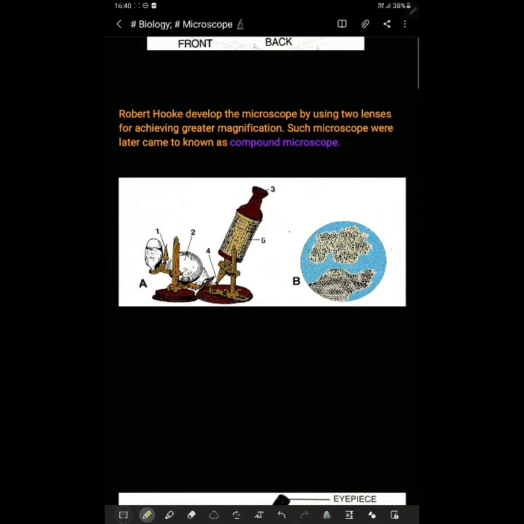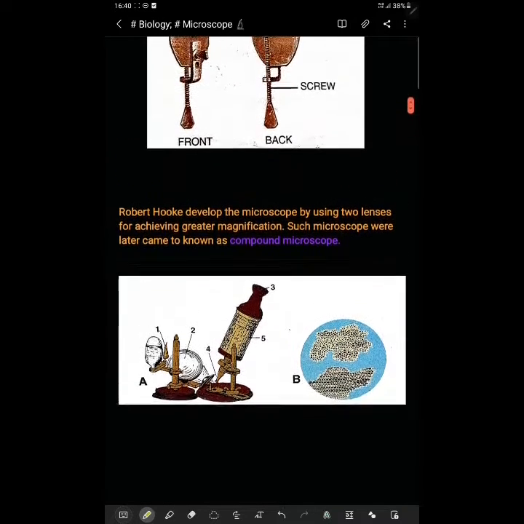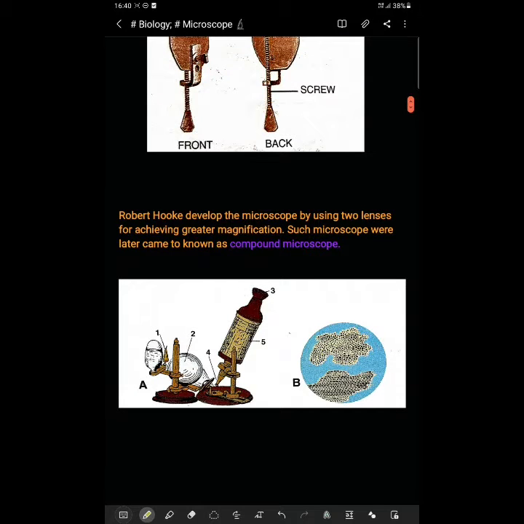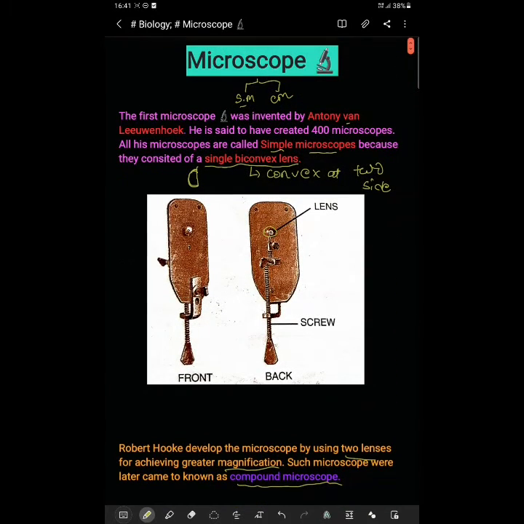Because he also developed one microscope. So Robert Hooke developed the microscope by using two lenses for achieving greater magnification. What he developed was the two-lens microscope for greater magnification, and such microscopes came to be known as compound microscopes. So the microscopes which were created with two lenses for achieving greater magnification in that era were known as compound microscopes.